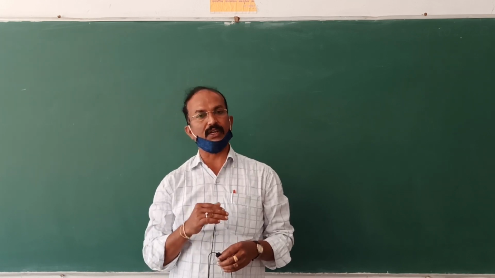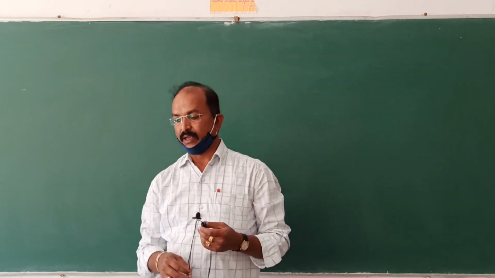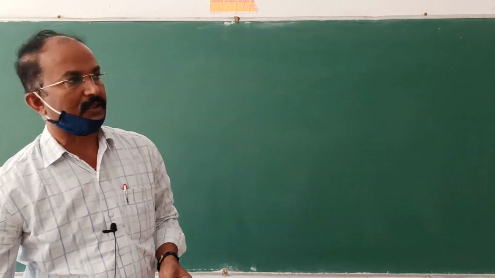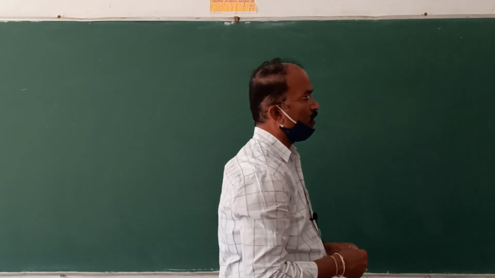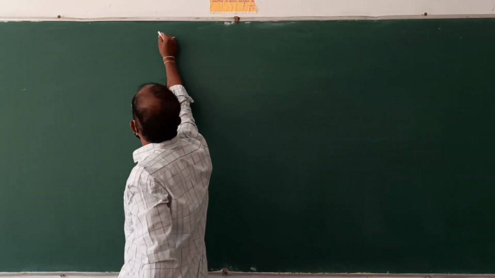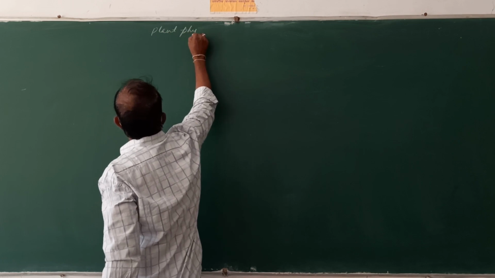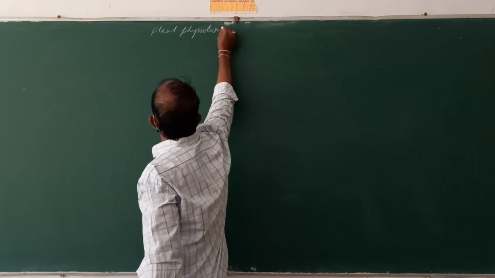So, we are going to deal with the whole unit. Now, children, let us move on to the next unit, plant physiology.